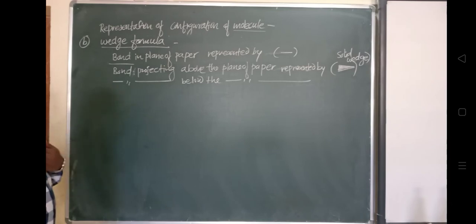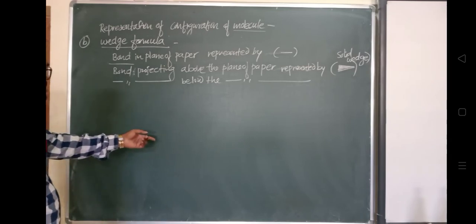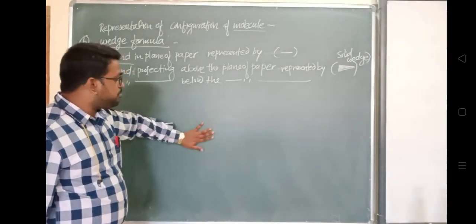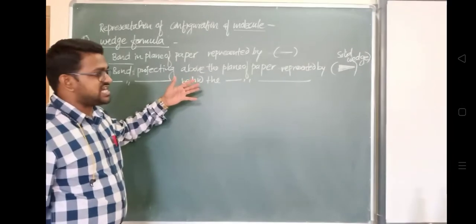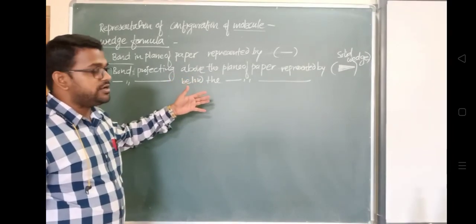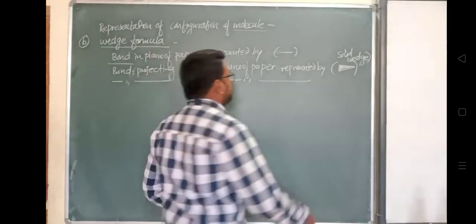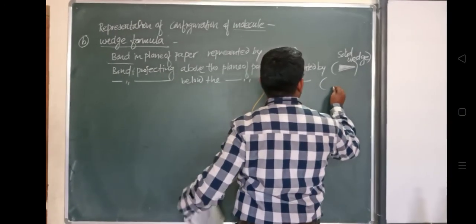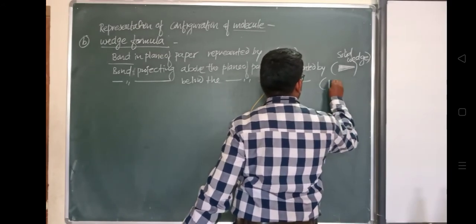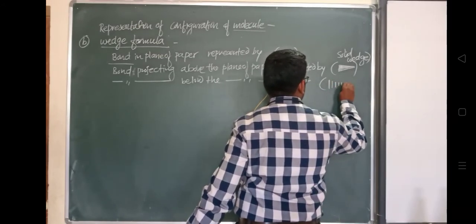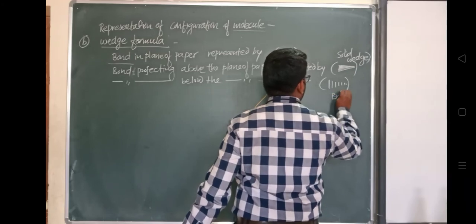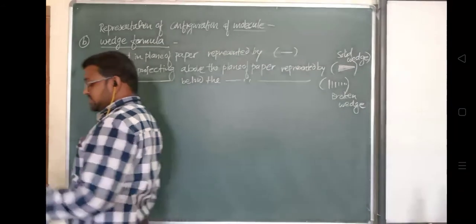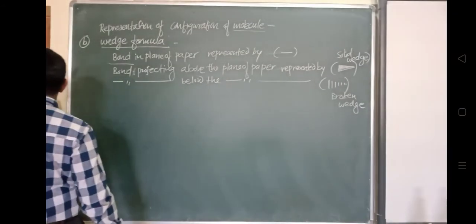Okay, with the help of an example also we are going to see this. And the bond which is projecting below the plane of paper, यानी ये ब्लैक बोर्ड के अंदर, दीवार के उस साइड अगर जा रहा है, that will be represented by a dashed wedge. Okay, that is represented by a broken wedge. ये देखो broken wedge, this is called a broken wedge. So this is the way of representation.